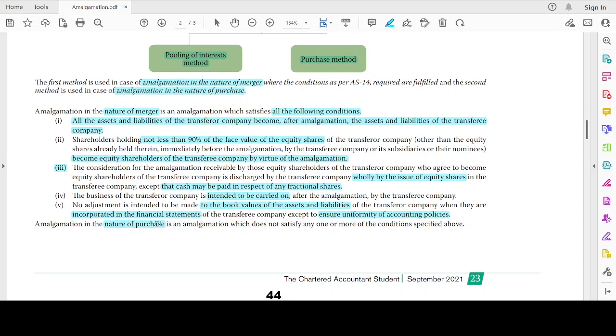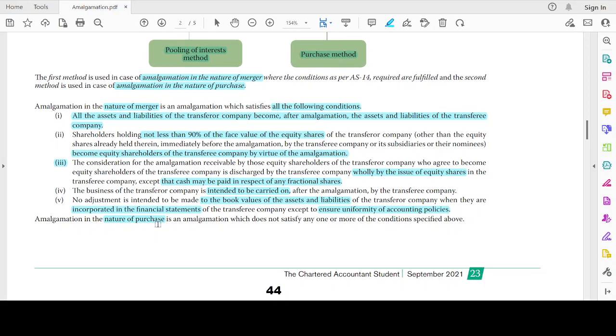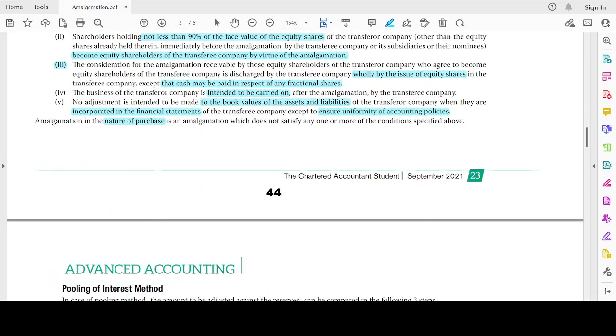Clear? Let's repeat. All the assets and liabilities should become the assets and liabilities of the transferee company. Consideration should be given only by way of equity shares. For fractional shares, it could be in cash. Shareholders holding not less than 90% should become the shareholders of the new company, and then the business should be carried on, and no adjustment should be made to the book value of the assets and liabilities, except to ensure the uniformity of the accounting policies. If any of the conditions is not satisfied, then it will be known as amalgamation in the nature of purchase.